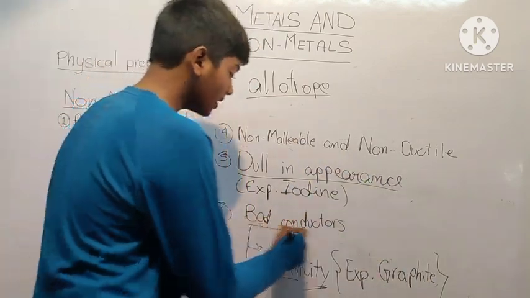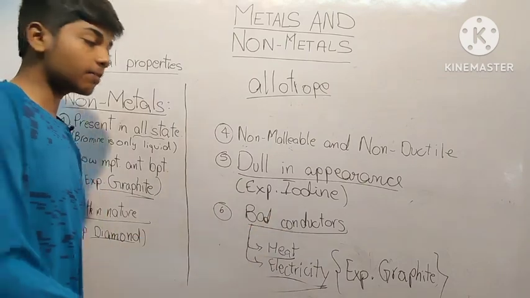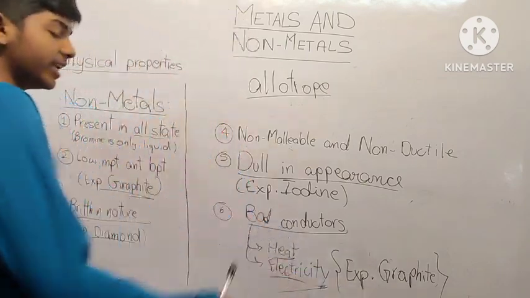Whereas non-metals are bad conductors. Non-metals are usually bad conductors of both heat and electricity. Except graphite, which is a good conductor of both electricity and heat.